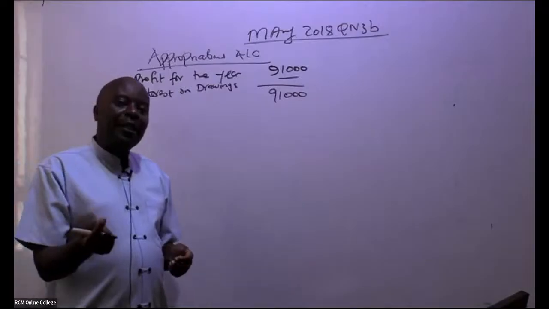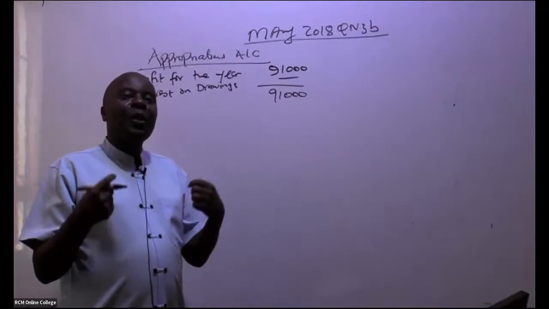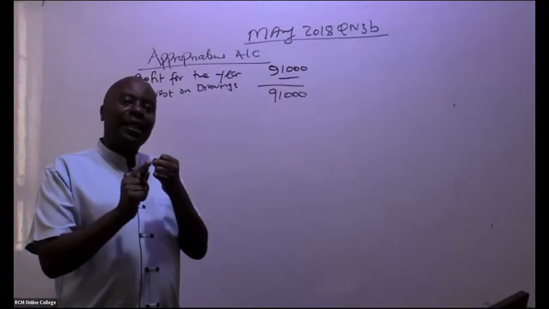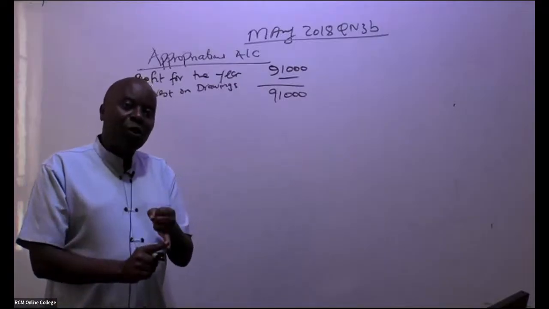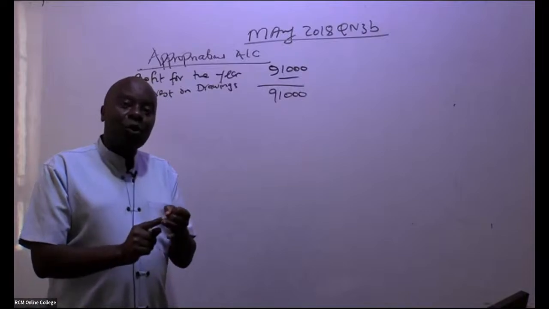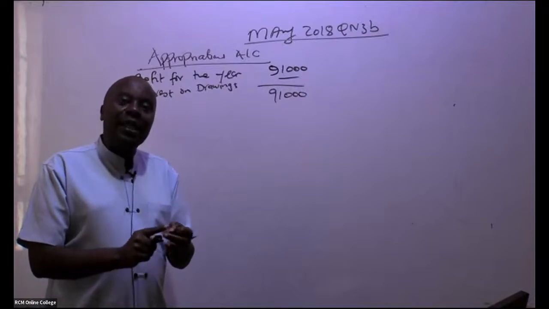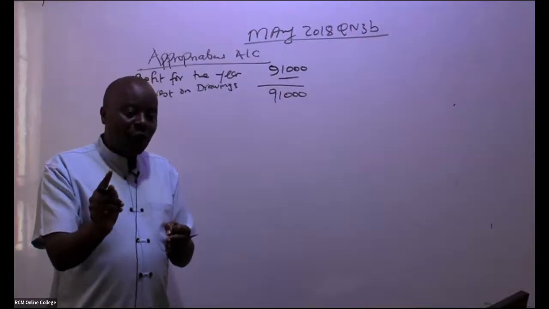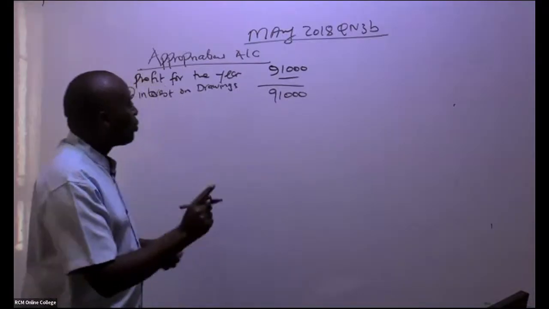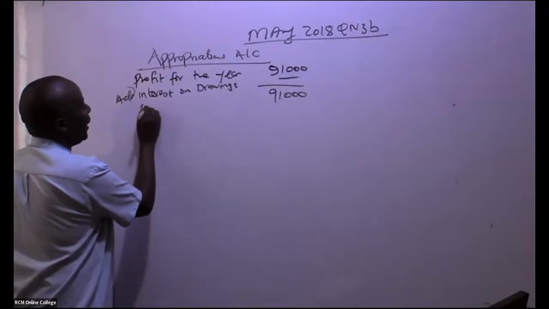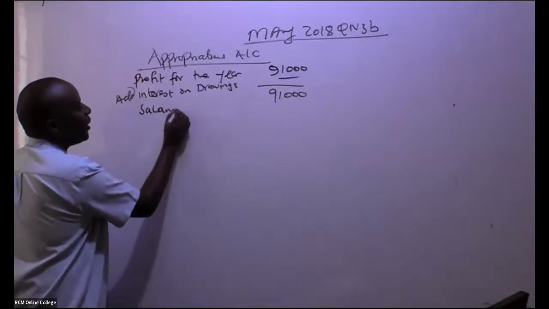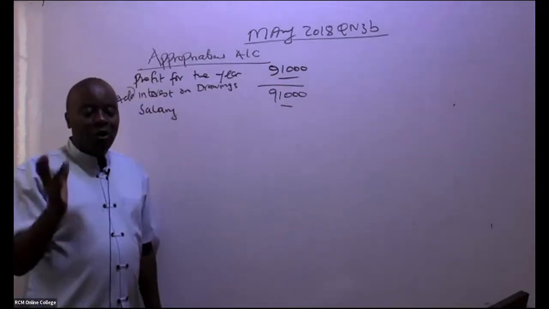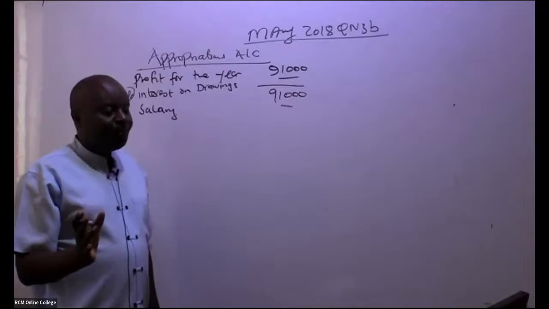Now, ladies and gentlemen, after you get this, you'll be able to think about what kind of payment you give to these partners. For example, the partners will be entitled to commissions, they'll be entitled to salaries, and they will be entitled to interest on fixed capital. So we start with the first one here, which of course will be salary. We less salary. There is nobody who is getting a salary. I'm just putting figures there for the sake of it. Nobody is getting a salary.